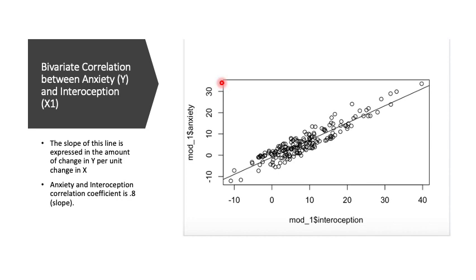Here's a graphical representation of the bivariate regression summary model shown on the previous slide. You can see this is our slope, expressed as the amount of change in y per unit change in x, and that gives us our 0.8 coefficient, the steepness of the line. Our intercept is not important given the questions that we're asking.